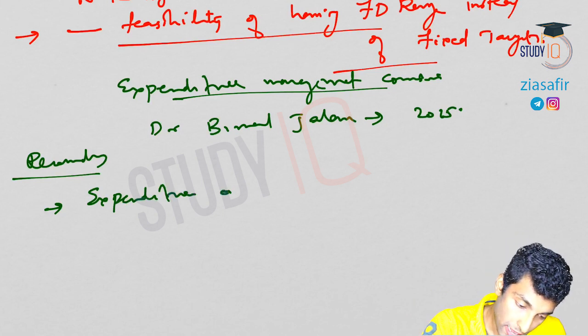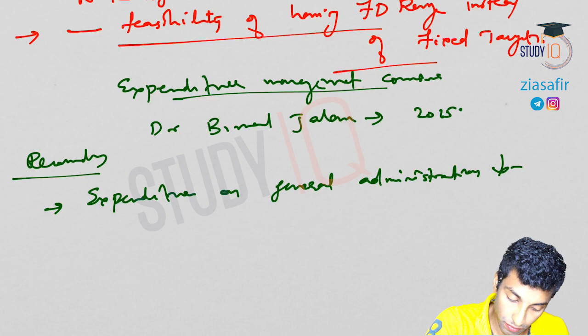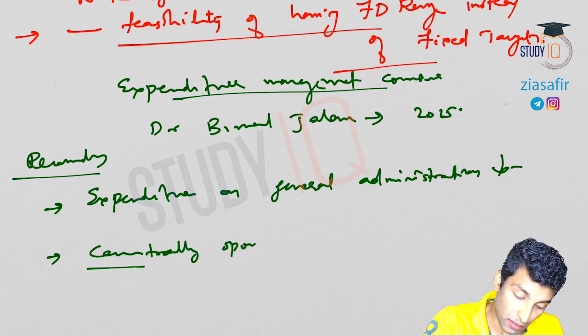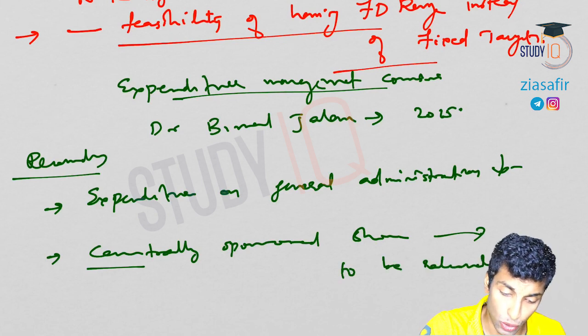Okay, expenditure on general administration to be reduced. Then centrally sponsored schemes to be rationalized is also accepted.